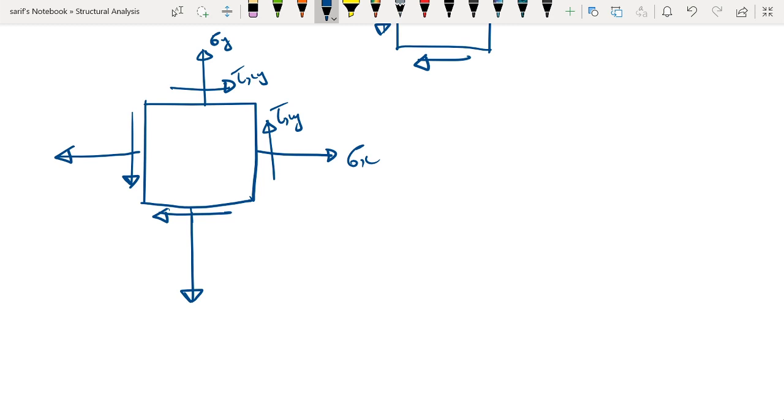Now the question is, can we find the state of stress in an element that is oriented along a different direction?